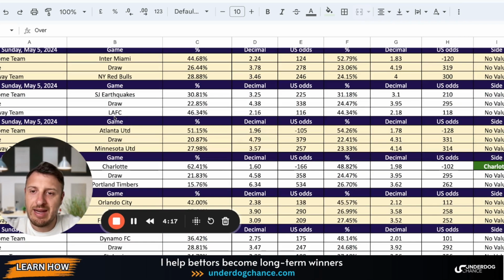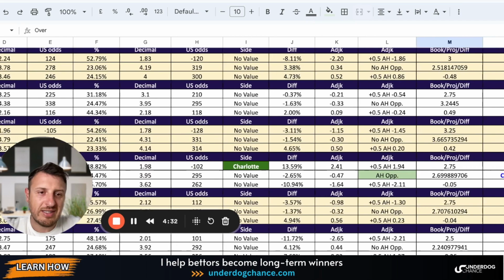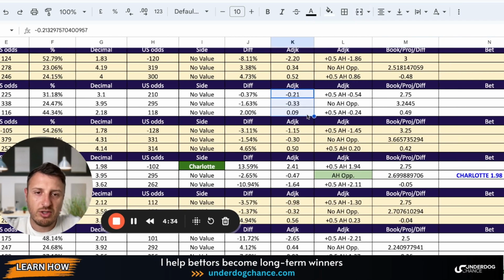San Jose against Los Angeles FC. Based on my projections, 3.25 in decimal on San Jose, or plus 225. Bookmakers plus 210. As you see, there is not enough discrepancy. Those are the numbers we are looking for. This number should be bigger than 1.5. And I also set the model so that it will highlight if there is a value opportunity. Okay.